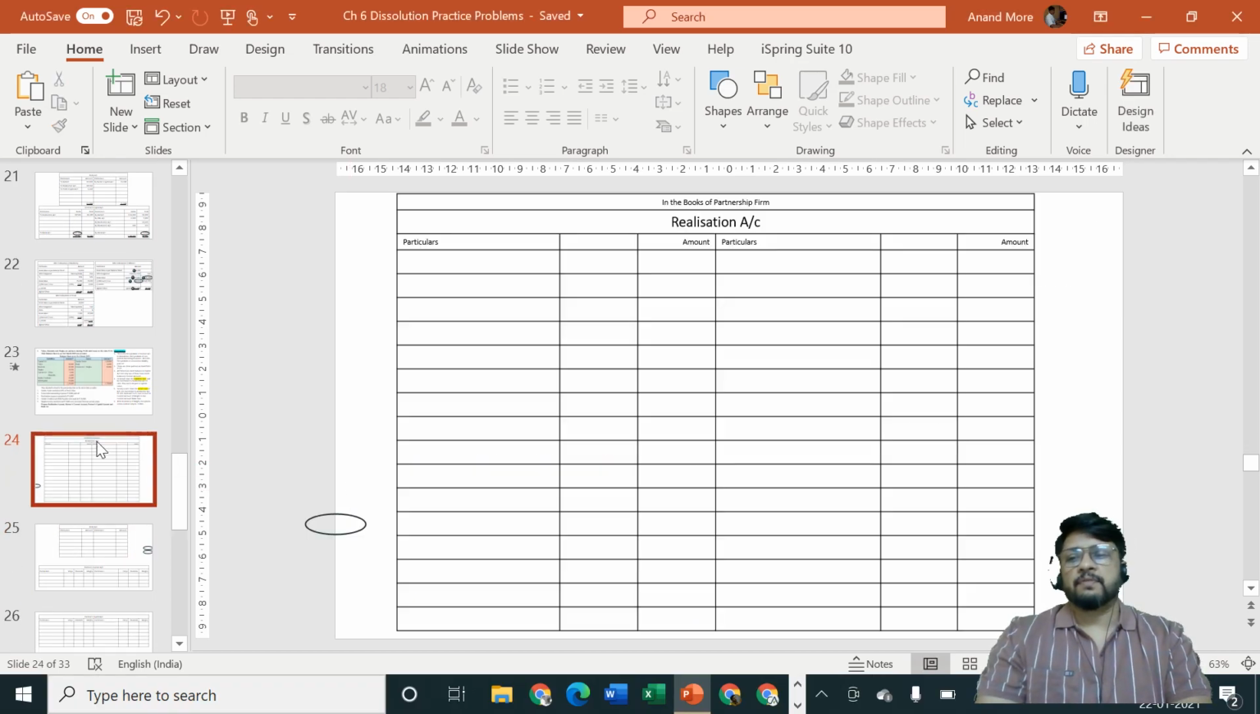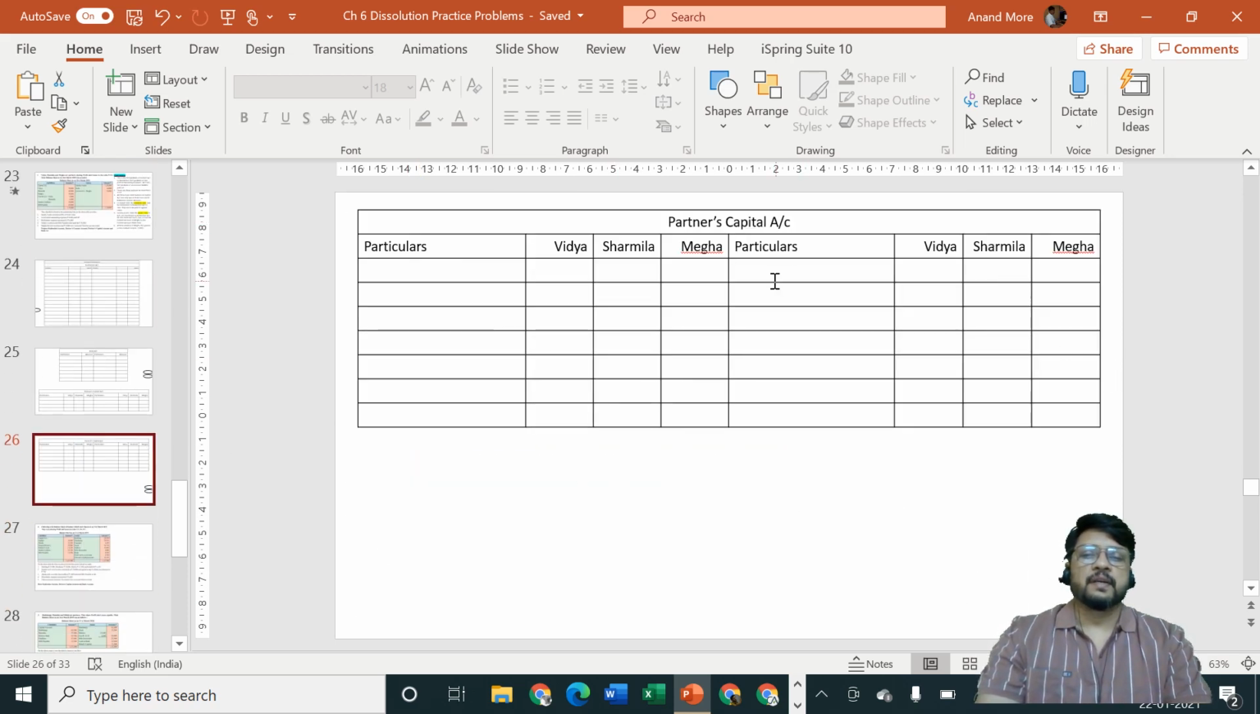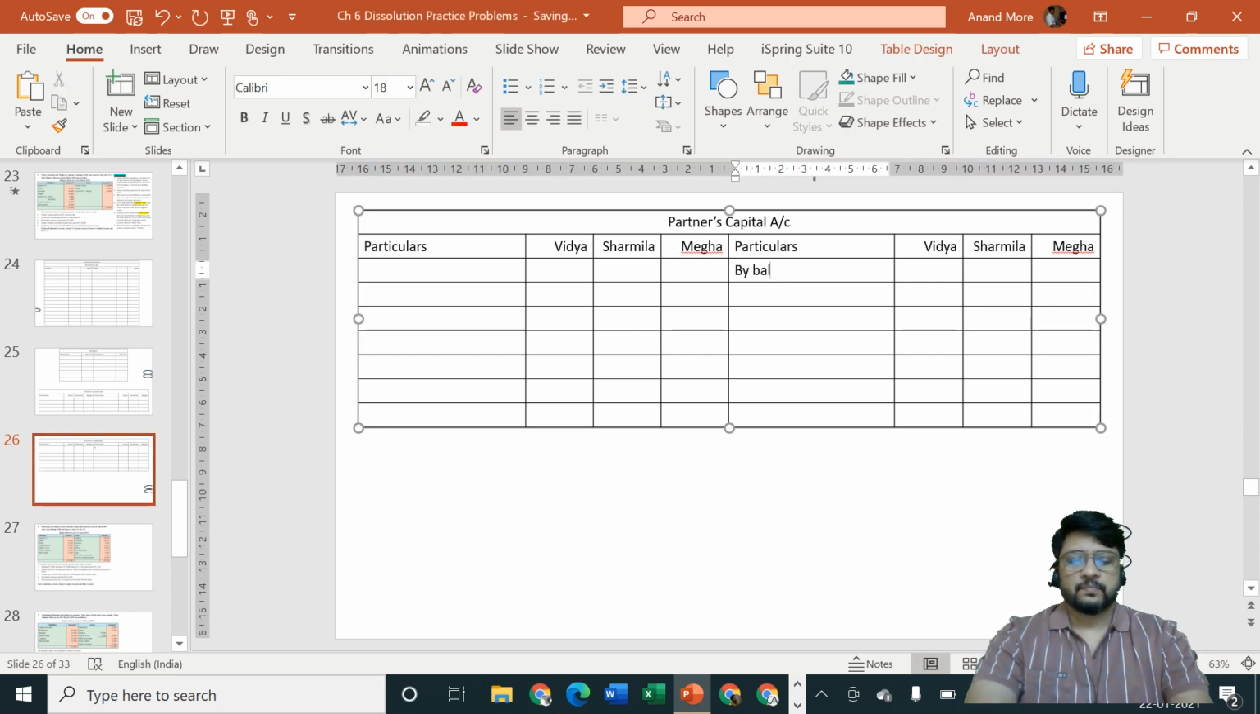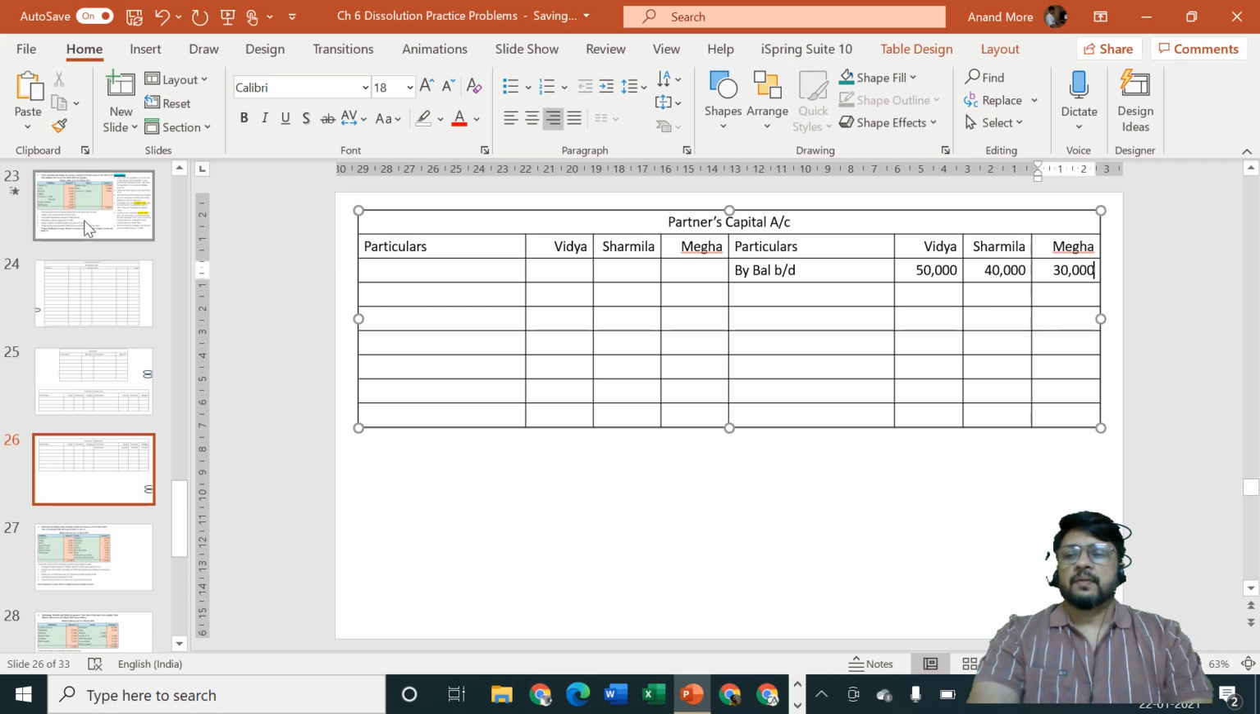So let me now start with the first step. First step is transfer of assets and liabilities. Let me start from the liability side. Capital account of Vidya, Sharmila and Megha will be transferred to partners capital account credit side. Partners capital account credit side, by balance brought down 50,000, 40,000 and 30,000. Very good.